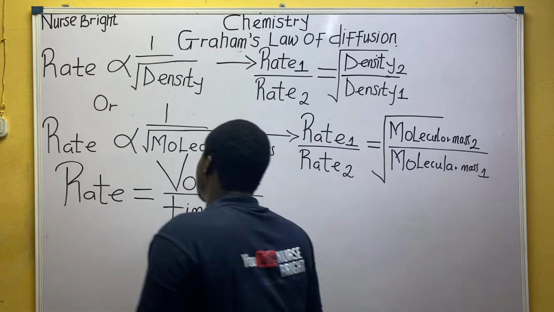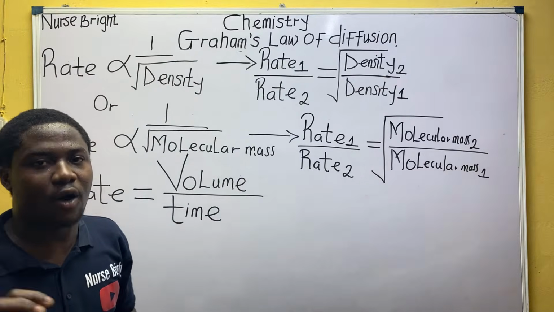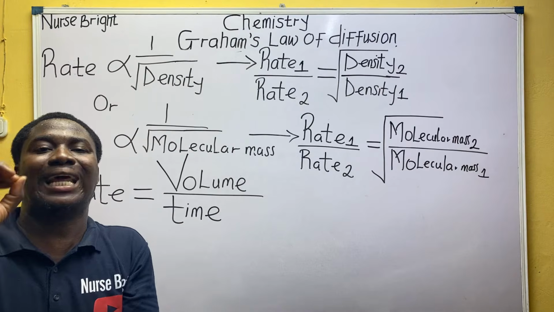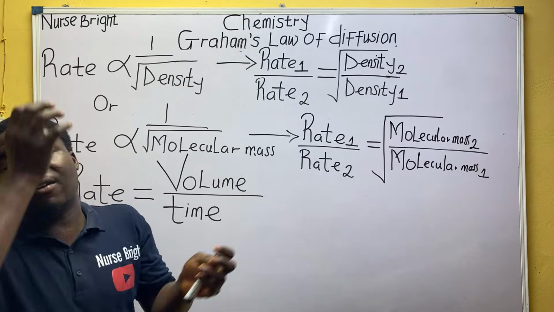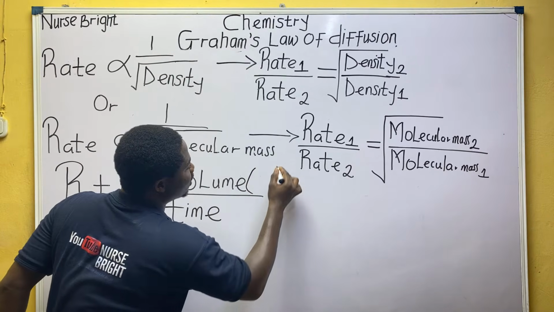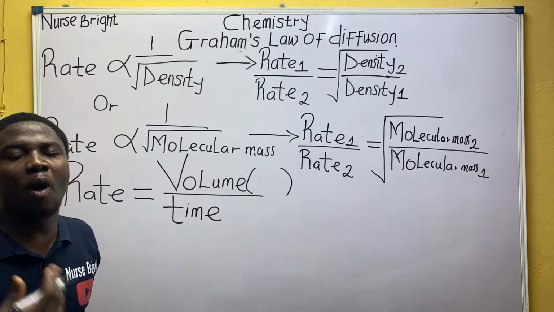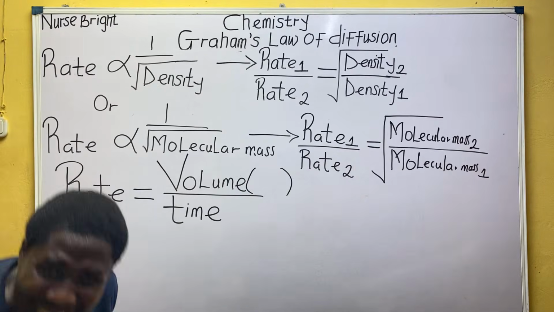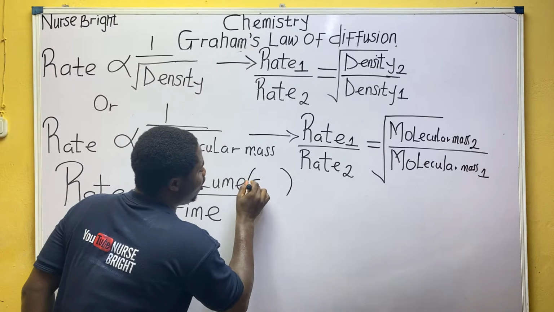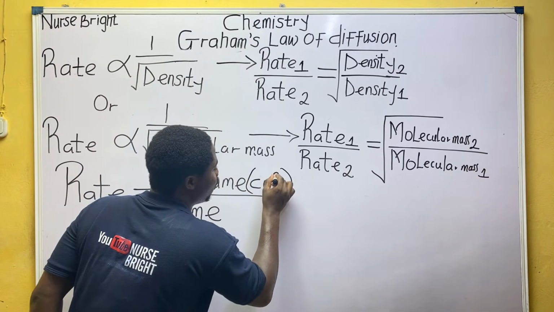So let me just give us the unit for rate, based on the one that your JAMB expects you to know and the one that is common. I'm aware that volume can exist in different units, but the most common unit expressed in rate calculations on gas law is volume in cm cubed.